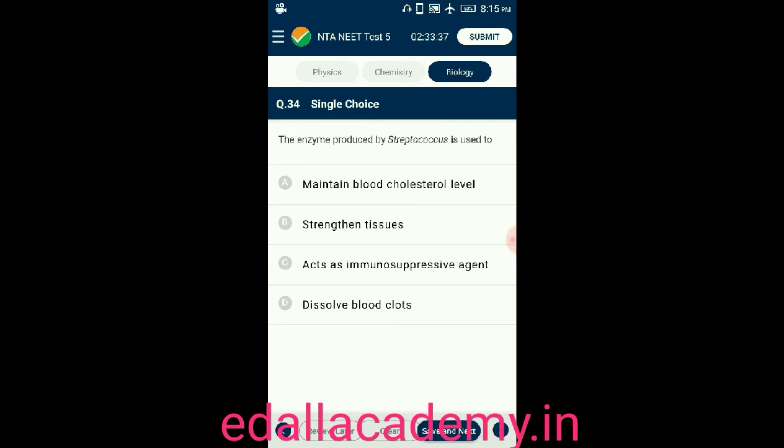Question number 34. The enzyme produced by Streptococcus is used to, four options are given. Option A, maintain blood cholesterol level. Option B, strengthen tissues. Option C, act as immunosuppressive agent. Option D, dissolve blood clots. So the correct option is D, dissolve blood clots. The enzyme produced by Streptococcus is used to dissolve blood clots. So this is the correct answer for this question.